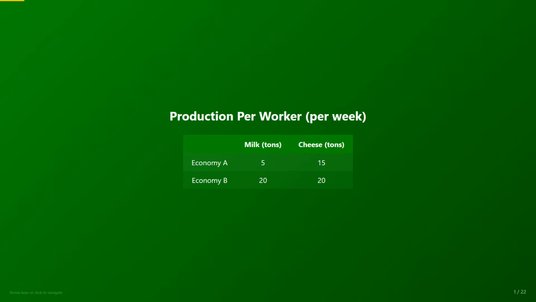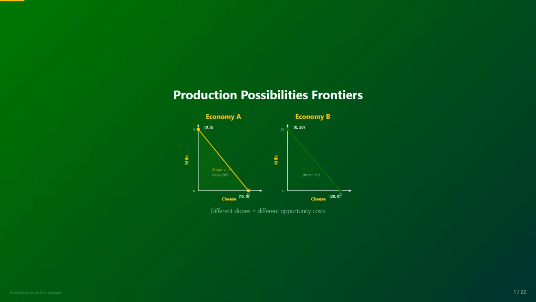That the worker in economy B has an absolute advantage over the worker in economy A. The idea is simple, whoever produces more of the same product in the same amount of time has an absolute advantage. In our case, the worker in economy B has an absolute advantage in milk production because he produces 20 tons compared to 5 tons, and also in cheese production because he produces 20 tons compared to 15 tons. In other words, the worker in economy B has an absolute advantage in both products.